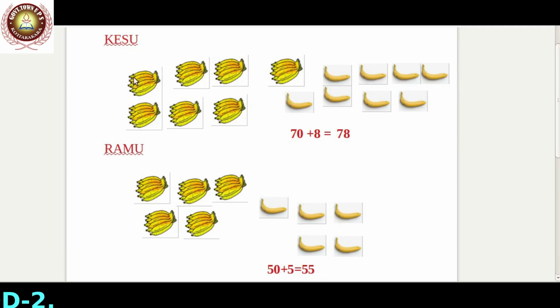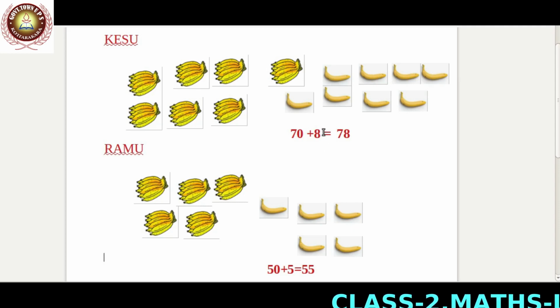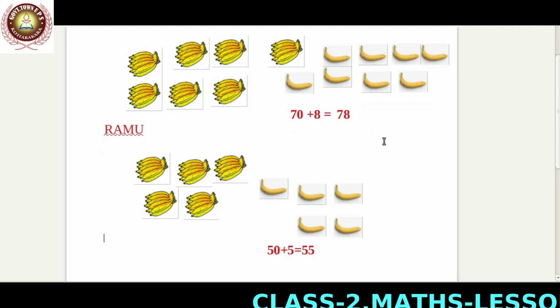Look here. Keshu brought 1, 2, 3, 4, 5, 6, 7 bunches. In one bunch there are 10 bananas. In 7 bunches there are 70 bananas. 8 single bananas. 1, 2, 3, 4, 5, 6, 7, 8. The total bananas Keshu brought: 70 plus 8, 78.